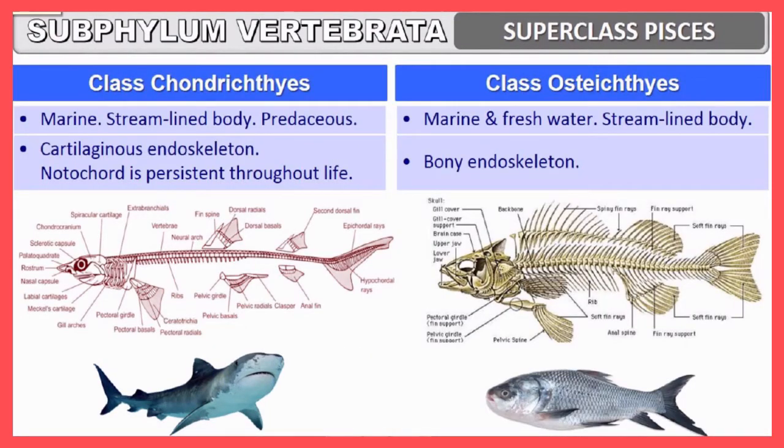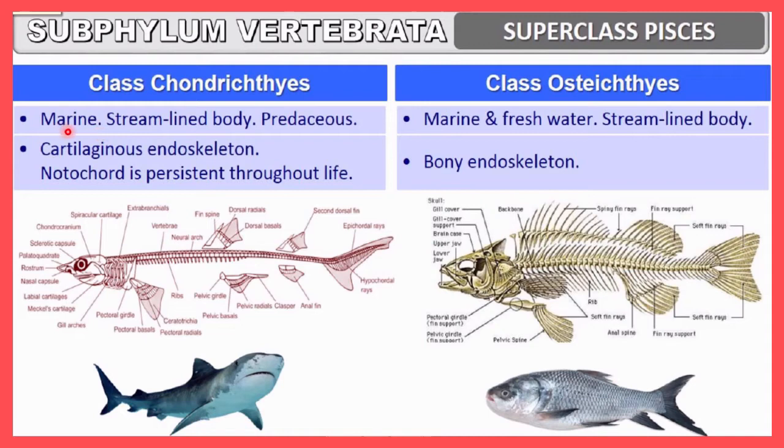To learn about Chondrichthyes and Osteichthyes, the best method to learn about these two classes is a comparative study. If we do a comparative, parallel study of Chondrichthyes and Osteichthyes, not one by one, then we will learn both the classes parallelly, to learn these classes very easily. So let me discuss all points one by one with the comparative study. Here on one side you can see Chondrichthyes is written and on the other side Osteichthyes is written. We will discuss each point one by one.